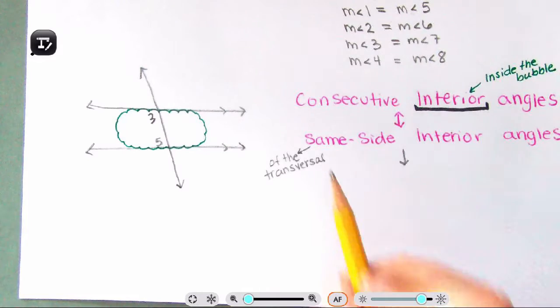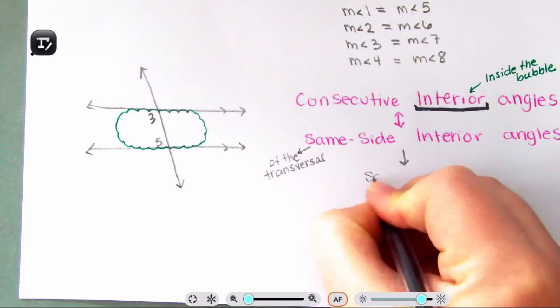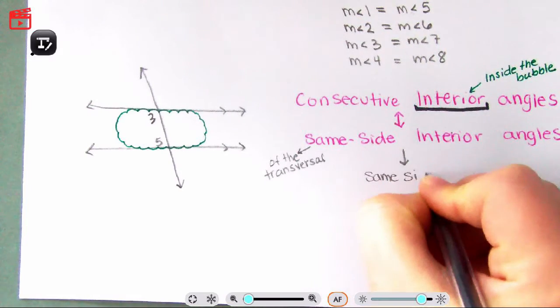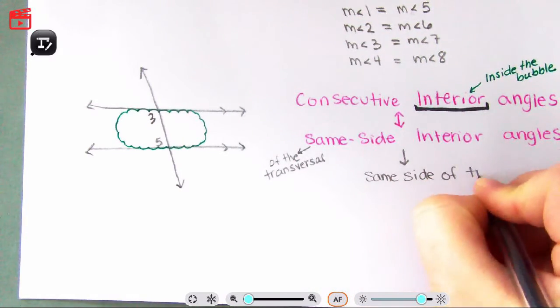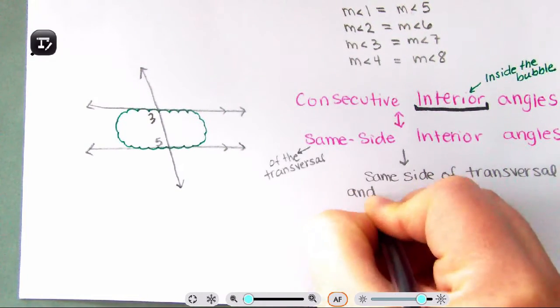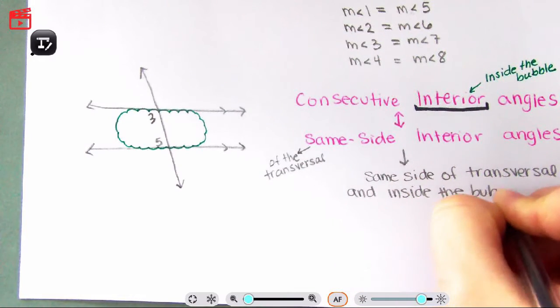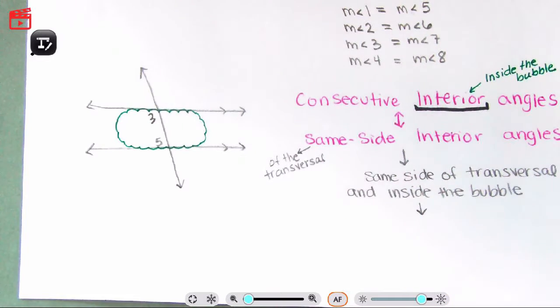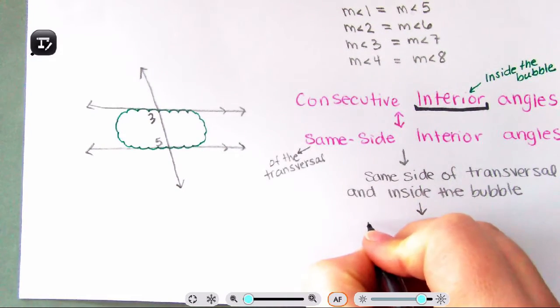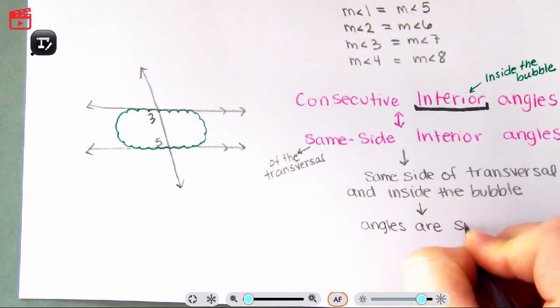So consecutive interior angles or same side interior angles, what does that mean? It means same side of transversal and inside the bubble. And so what does that mean? What does that mean if you have angles that are inside the bubble and on the same side of the transversal? That means the angles are supplementary.